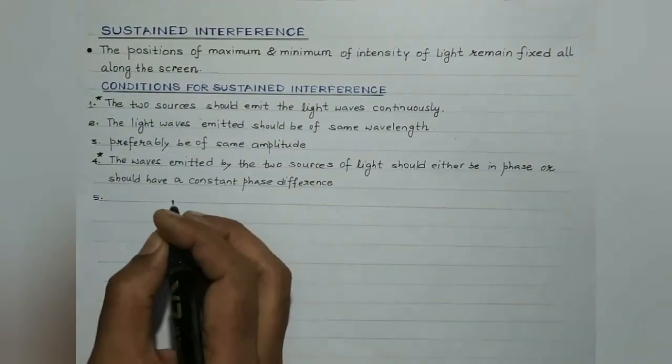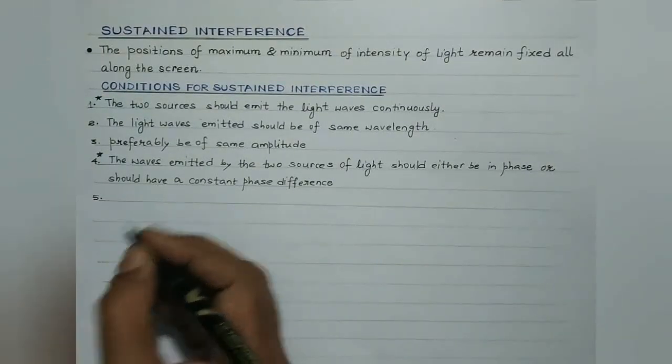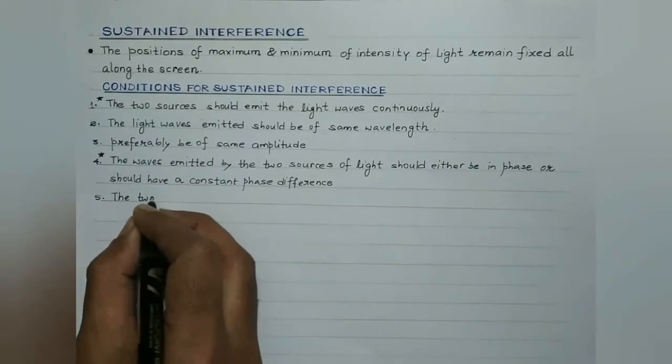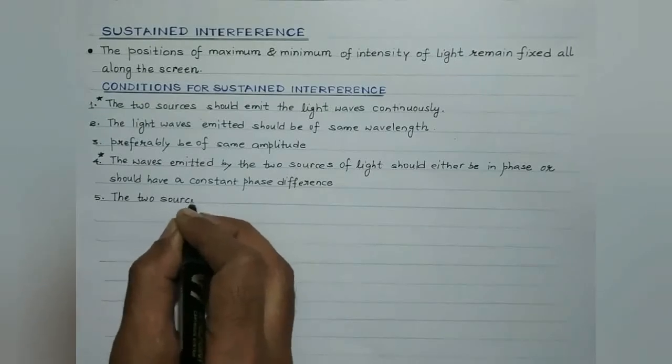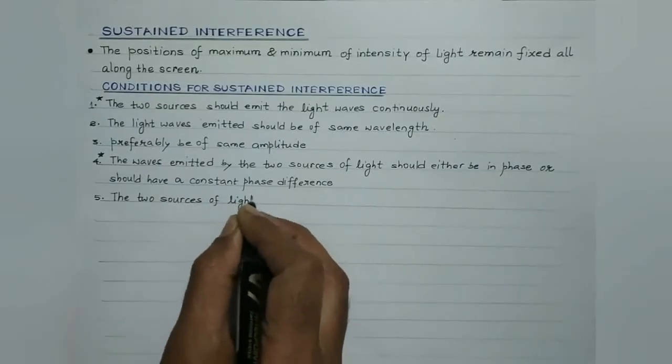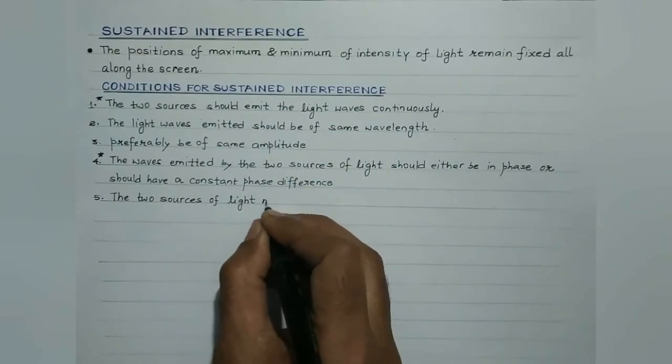Another point is, students, the two sources of light must lie very close to each other.